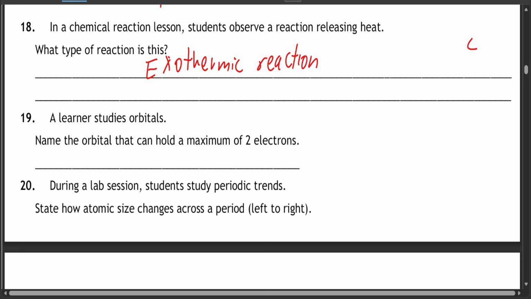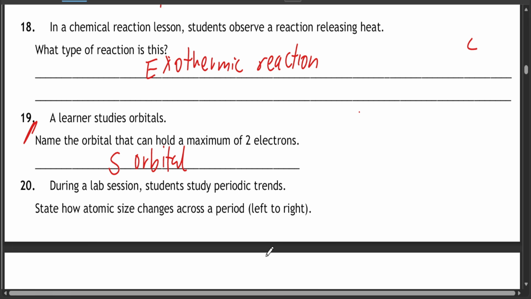Okay, let's go to question 19. Alana studies orbitals. Name the orbital that can hold a maximum of 2 electrons. And you said it is the s orbital. The p orbital holds a maximum of 6. And there's the d orbital, which holds a maximum, I think, 14, if I'm not wrong.